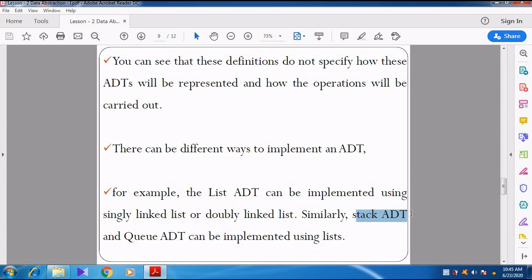Queue ADT, we can know. Queue means one by one the data will be retrieved. So like that we can say. These things they have not explained in your book in a detailed manner because it is a very lengthy syllabus, so we also need not discuss in a detailed manner. These are some of the examples: list ADT, stack ADT and queue ADT. These can be implemented using a list.